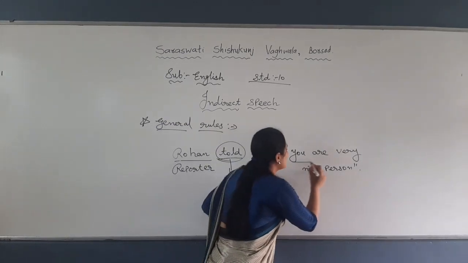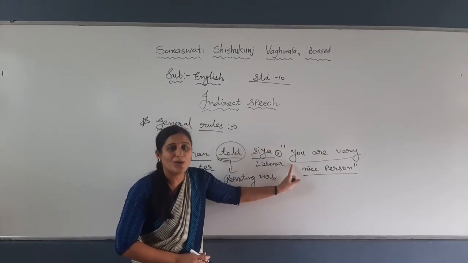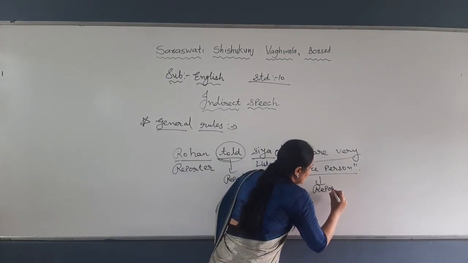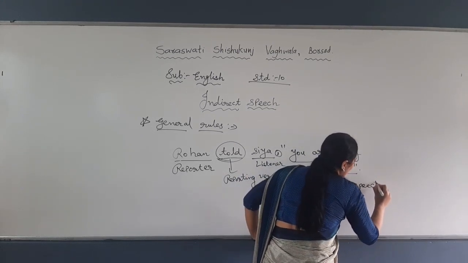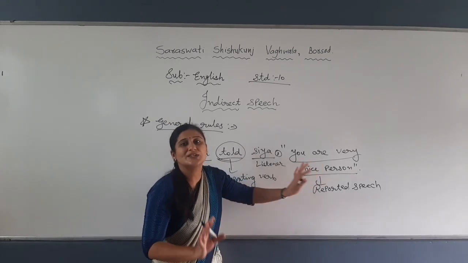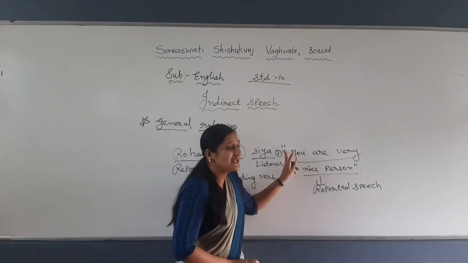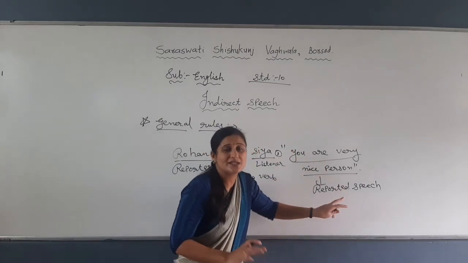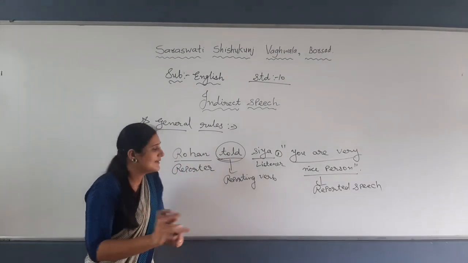And after sentences, the sentence that is in inverted comma is called reported speech. My dear students, keep in mind that the whole reported speech you are going to change on the basis of sentences, on the basis of tense. Okay, so the sentence that is in inverted comma is called reported speech. This is common information. Let me repeat.